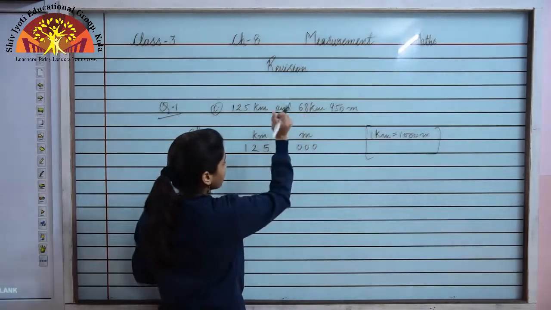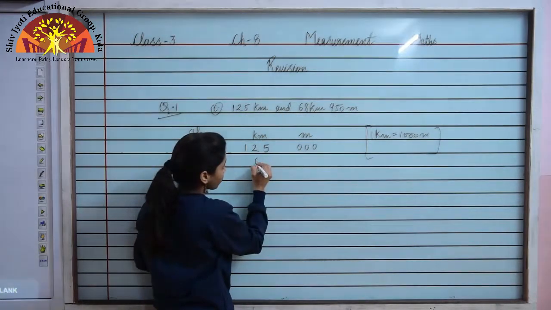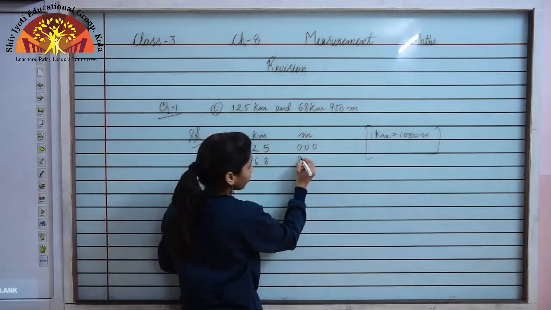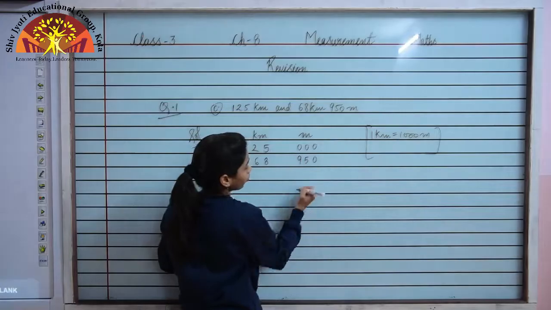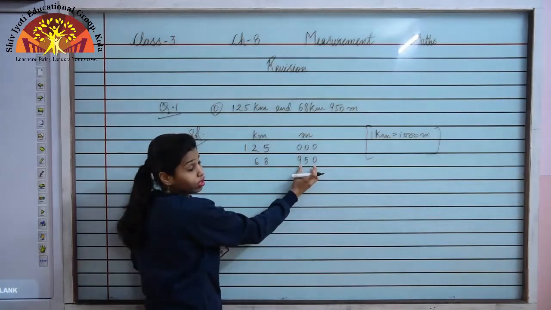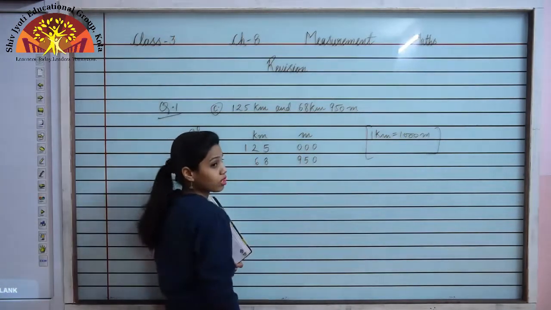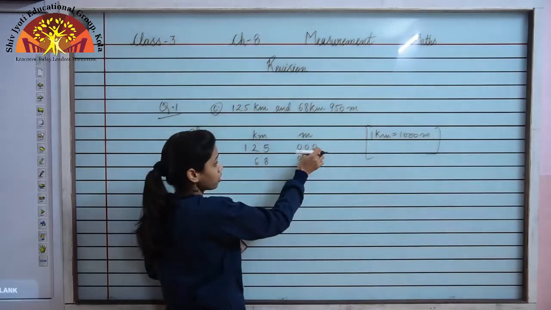Now 68 kilometer, I will place 6 below 2 and 8 below 5. 950 meter, 950. Again we are having 3 digits over here because 1 kilometer is equals to 1000 meters. So I have to put 3 zeros over here.